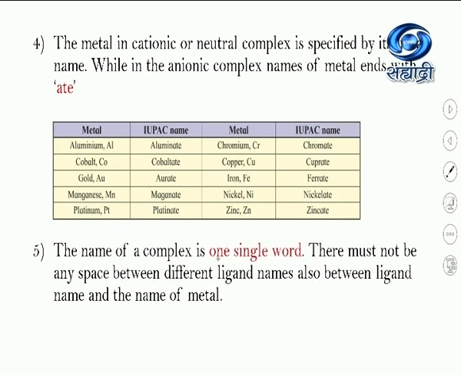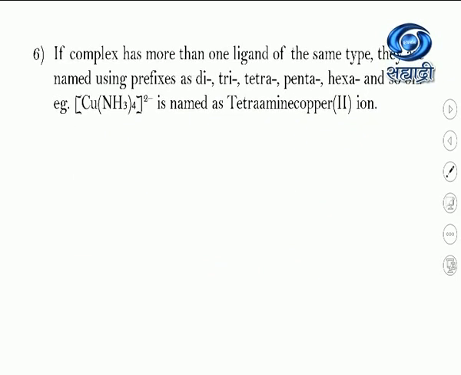Now see the next rule. The name of a complex is one single word, because when we write the IUPAC name, there should not be any gap between the different ligand names and also between the ligand name and the name of the metal. Many times two ligands are there in a complex, and in that case there should not be any gap between the ligand names and also between the ligand name and the name of the metal. It should be one single word.